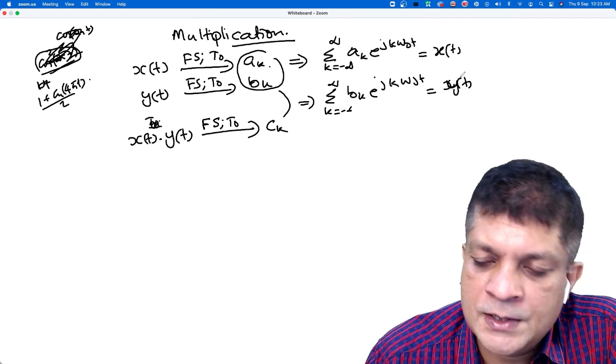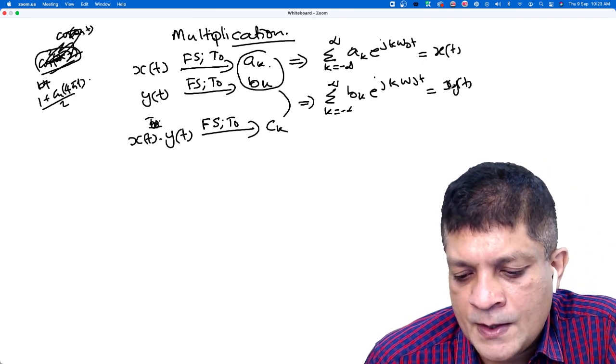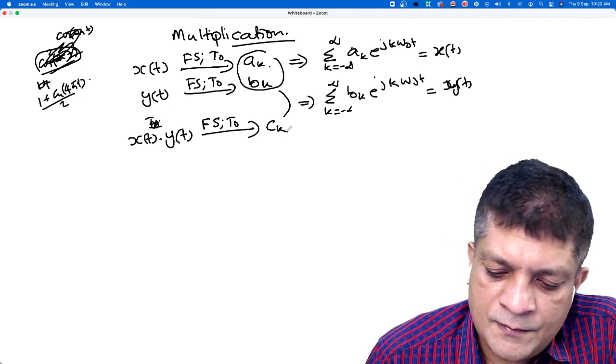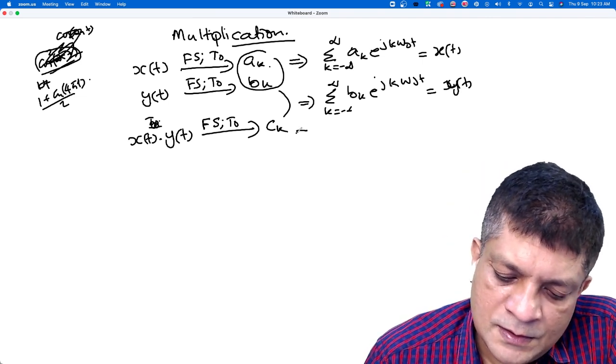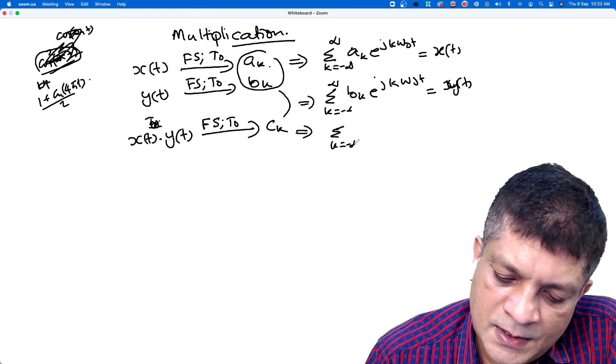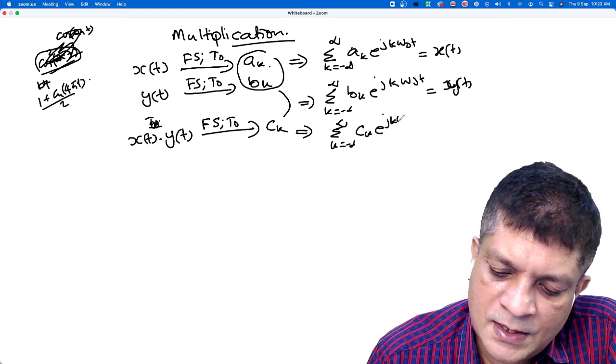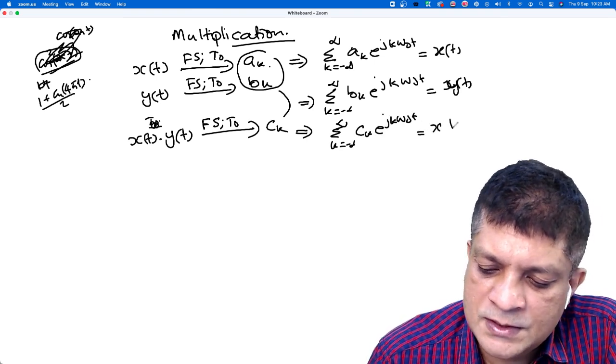Now we are trying to find the Fourier series coefficients of xt into yt. And what does this mean? This means that summation k from minus infinity to infinity ck e to the power j k omega naught t is equal to xt into yt.